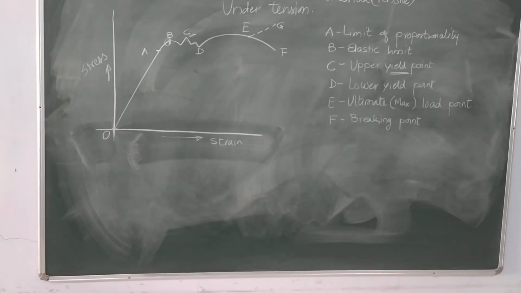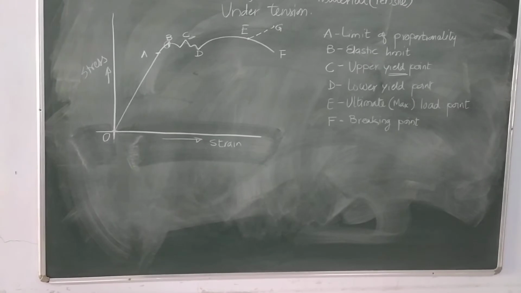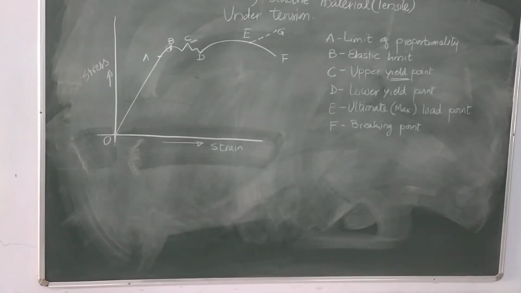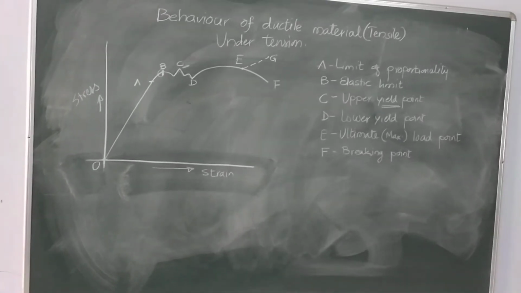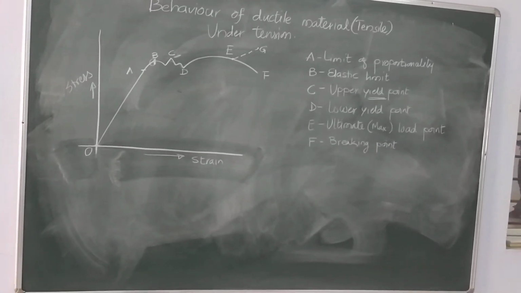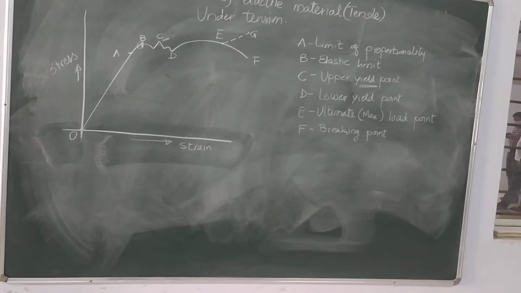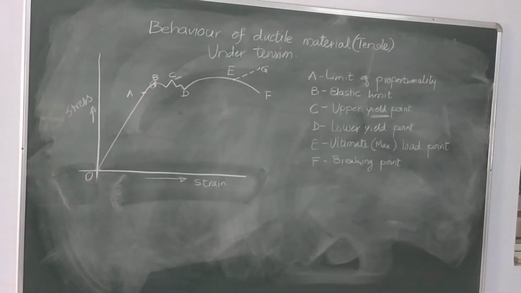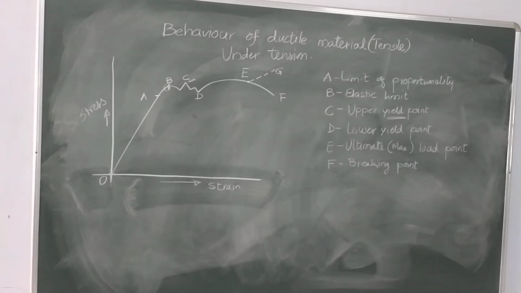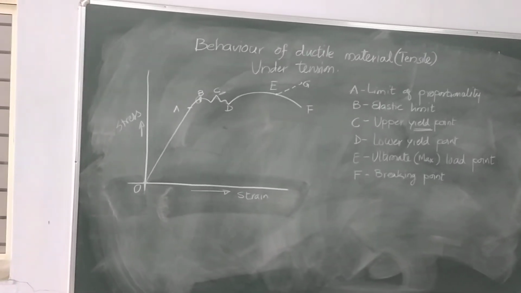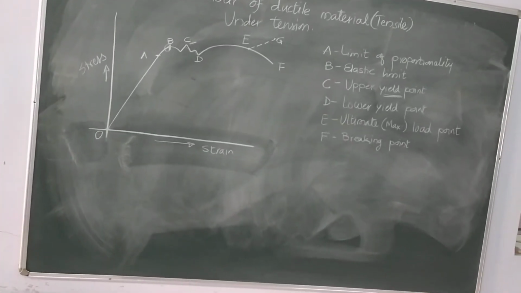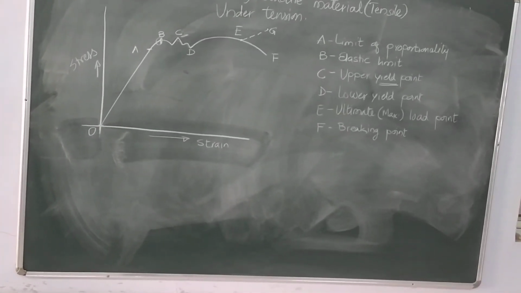The stress corresponding to this point is also maximum and it is called ultimate stress or ultimate tensile strength. And beyond point E, there are points F and G. G is an imaginary point where the graph should actually behave, but F is the point of failure or breaking.